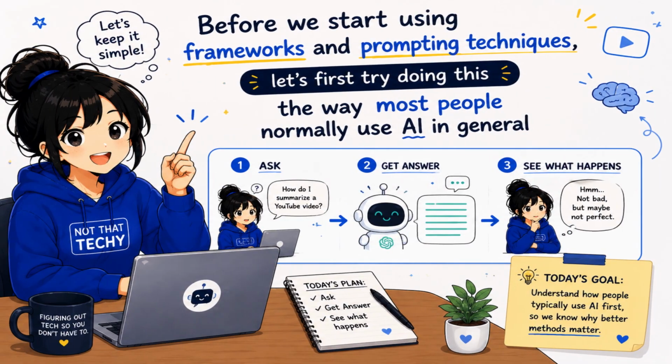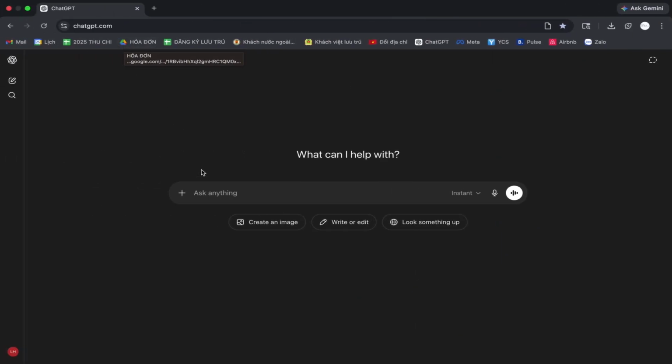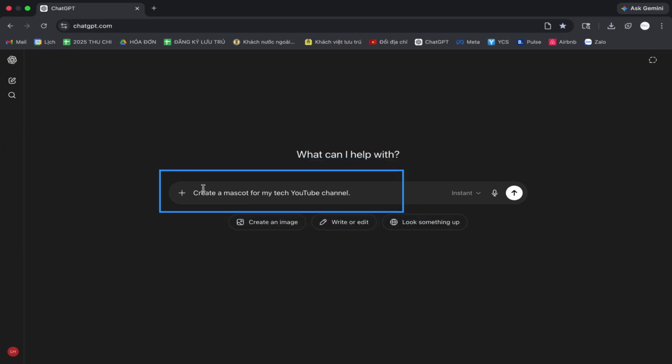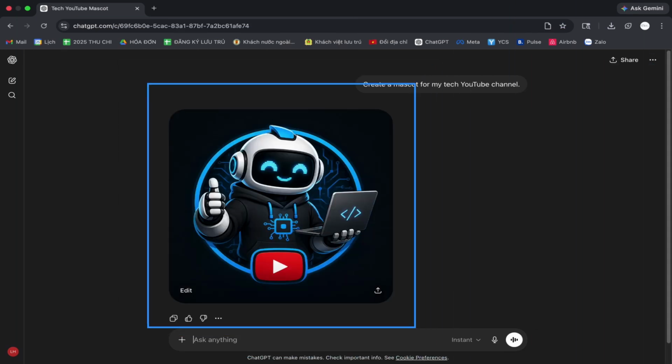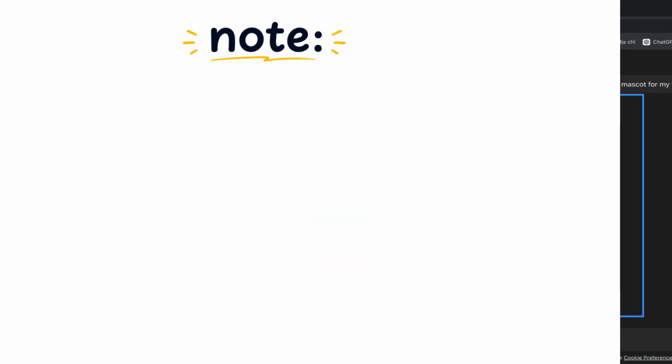And before we start using frameworks and prompting techniques, let's first try doing this the way most people normally use AI in general. I'll just be using ChatGPT for this example. I'm just going to type something super general like, create a mascot for my tech YouTube channel. And here's the result. Honestly, it already looks pretty good, right?